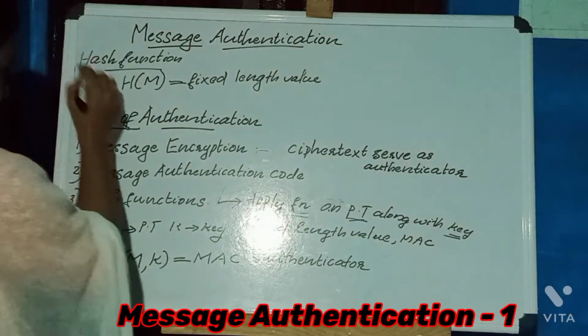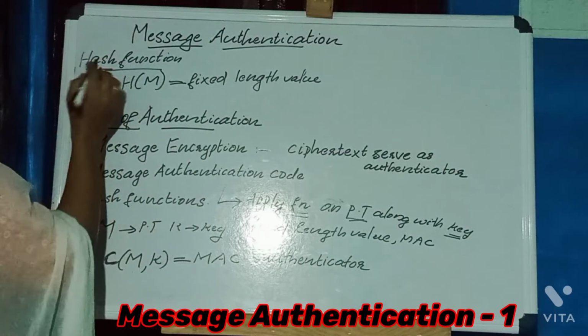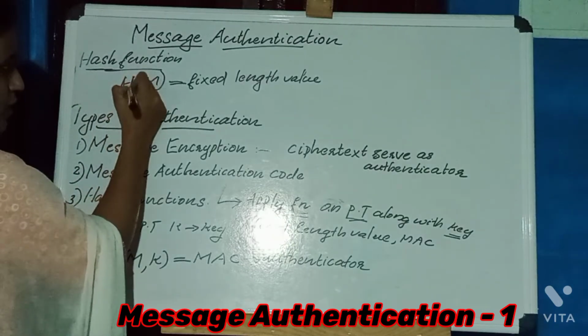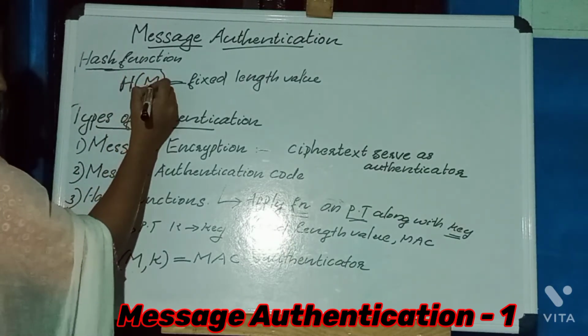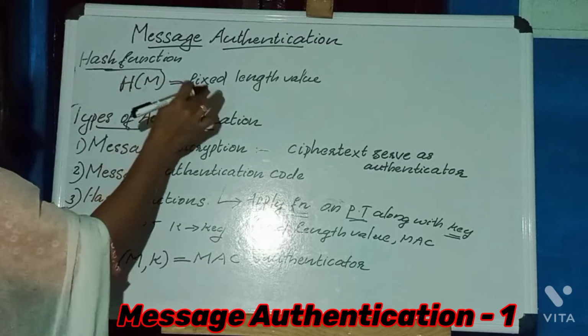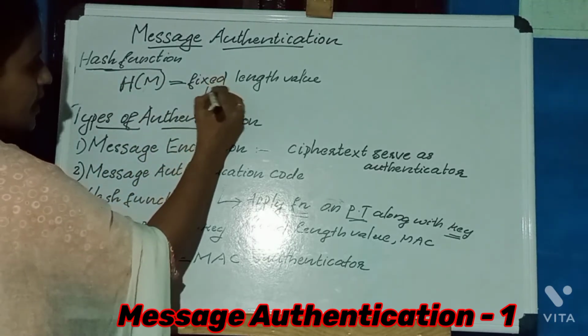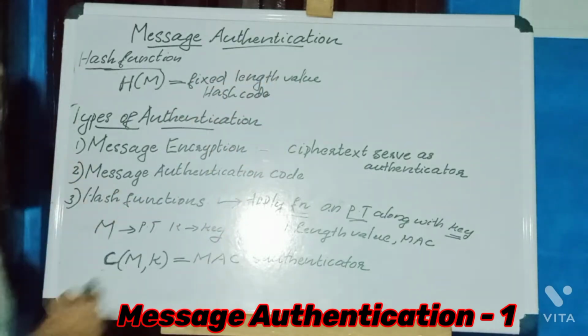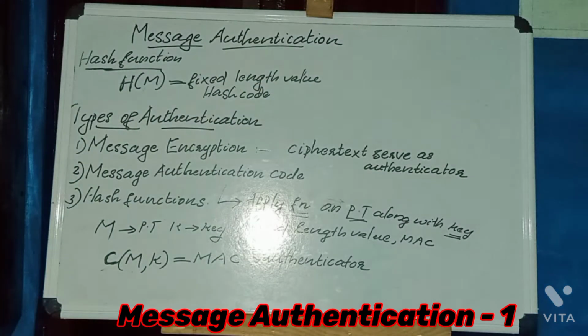In the case of hash function, it is independent of the key. So we are applying a hash function on the plain text message M that produces a fixed length value, that is the hash code. Here this hash code serves as the authenticator. These are the three types of authentication. First is message encryption. In the case of message encryption, the ciphertext serves as the authenticator. Next is message authentication code.